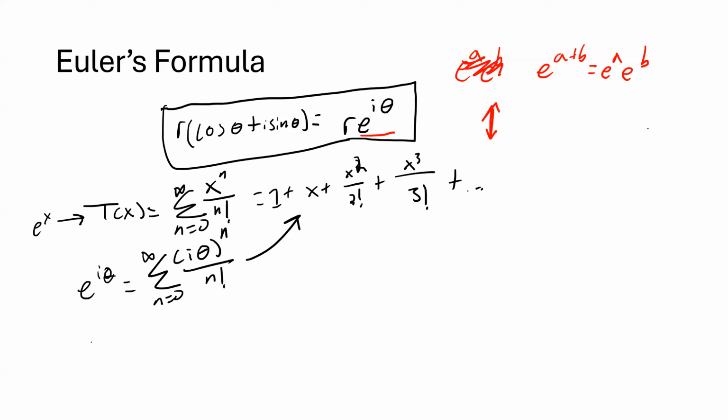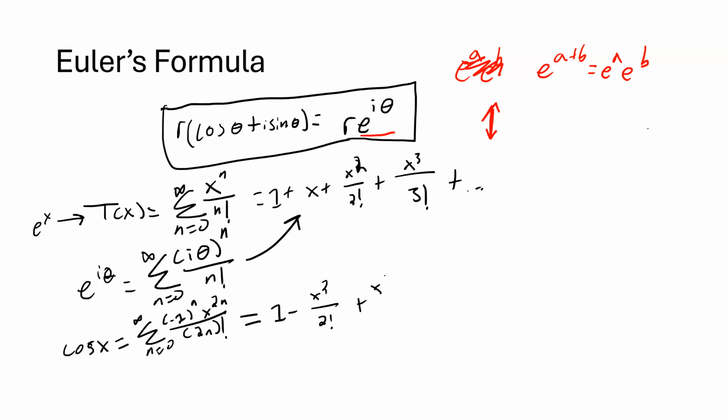the Taylor series for sine and cosine. I'll give you cosine first: the summation from n equals 0 to infinity of negative 1 to the n, x to the 2n over 2n factorial, which equals 1 minus x squared over 2 factorial plus x to the 4th over 4 factorial minus x to the 6th over 6 factorial plus x to the 8th over 8 factorial.